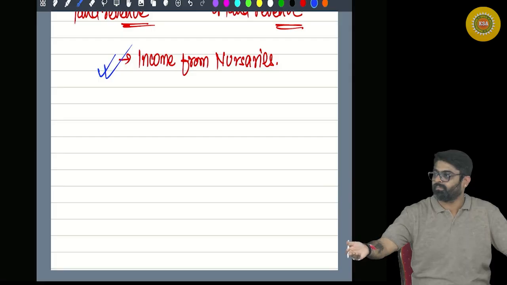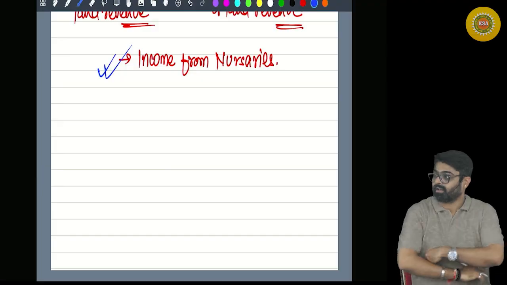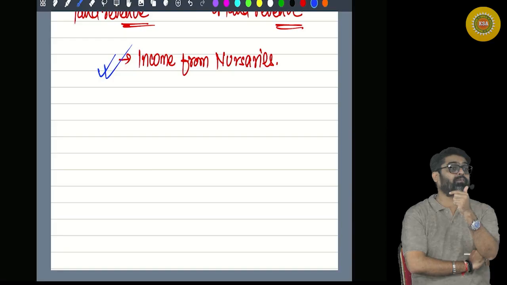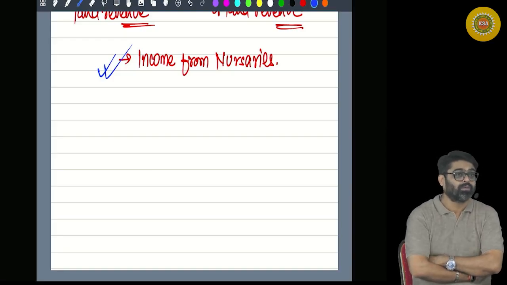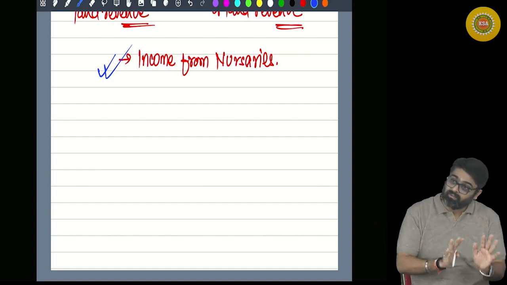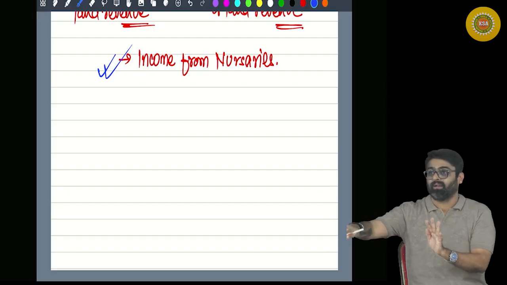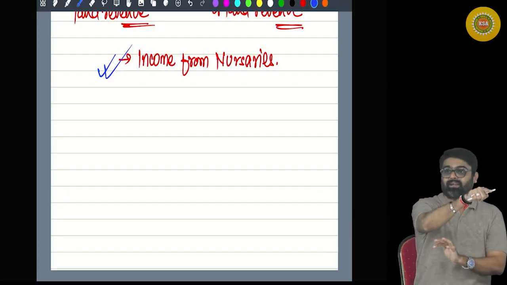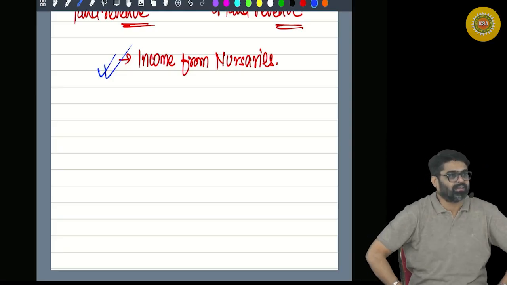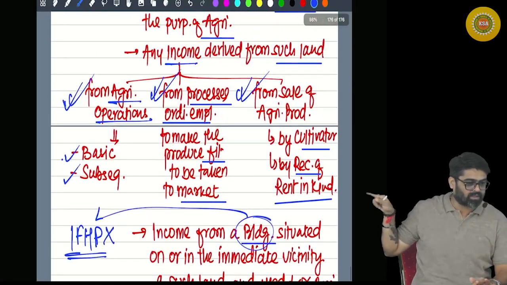Sometimes on my farm, I am rearing some farm animals like cattle for my dairy farming. So I am doing dairy farming, I am doing poultry farming, I am having fisheries on my farms. Will those activities be treated as my agriculture? No. Any income, even though it is connected with my agricultural land, will not be treated as my agricultural income just because it is connected with that land. Yes or no? It has to be only that income which is covered under these points.